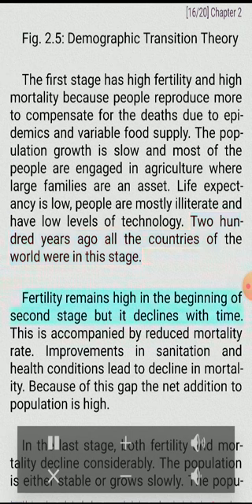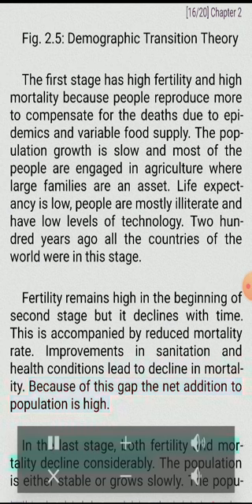Fertility remains high in the beginning of the second stage, but it declines with time. This is accompanied by a reduced mortality rate. Improvements in sanitation and health conditions lead to decline in mortality. Because of this gap, the net addition to population is high.